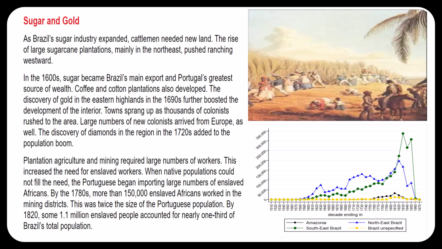And number 20, by 1820, what accounted for nearly 1/3 of Brazil's total population? Enslaved people. So think about that. Nearly 1/3 of the people in Brazil's population in 1820, that was just a little over 200 years ago, were slaves.